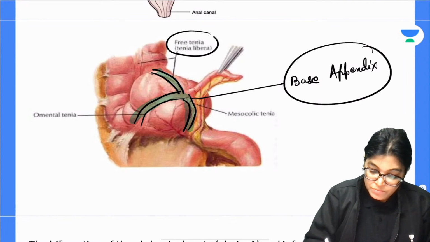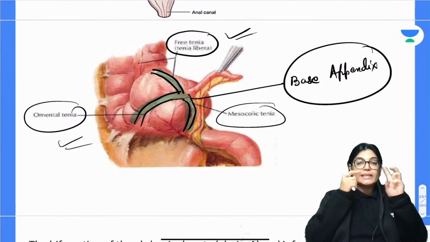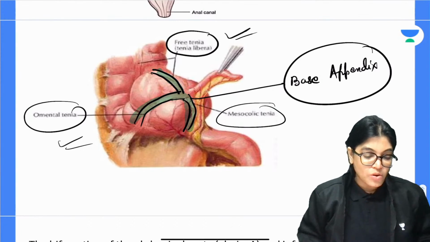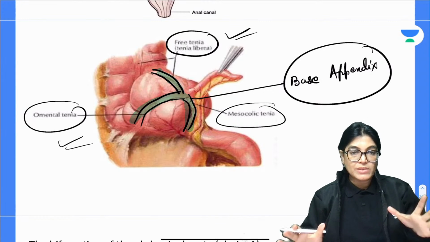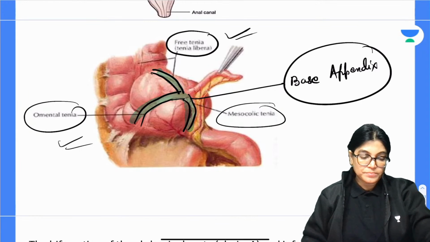The tinea libera, the omental tinea or tinea omentalis, and the mesocolica tinea. 3 teneas we have got. So these all 3 teneas are converging towards the base of appendix. So this is how we are going to identify the appendix.